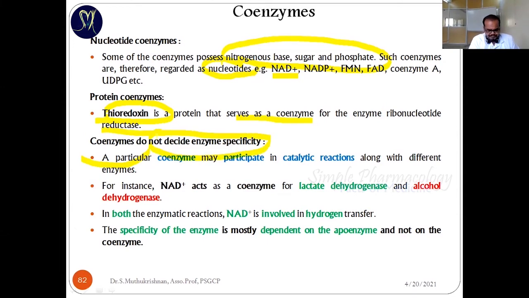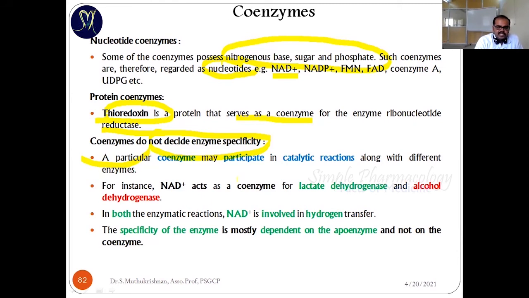In previous slides we discussed enzyme specificity, stereospecificity and absolute specificity. But that kind of enzyme specificity is not going to be decided or altered by your coenzyme. That means your coenzyme is not at all going to decide the enzyme function.